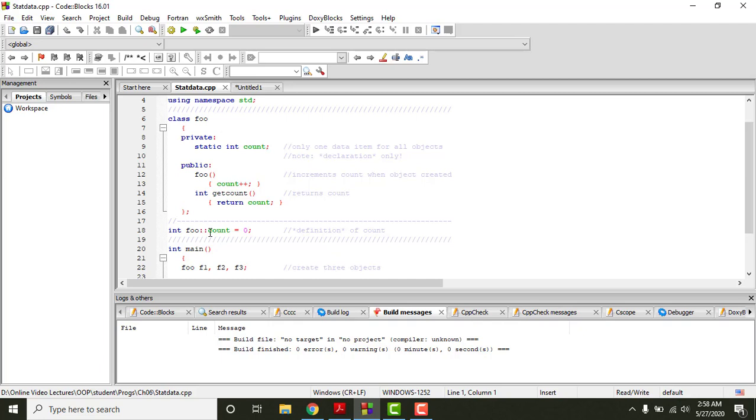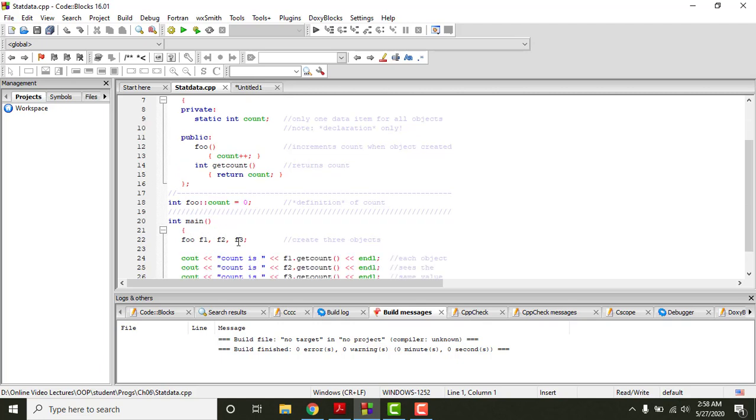So we need to use the scope resolution operator to show that this data member belongs to this class, and it is defined out of this class only because this variable is static in nature, and whatever value it is holding is the same for all of these objects. Therefore the memory location is assigned only once for this variable. So this is the idea behind keeping the definition of the static data member out of the class. The declaration happens within the class, but the definition happens out of the class.